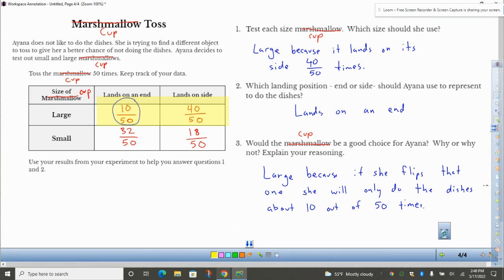All right. Well, if you want to do the experiment with marshmallows at home, go ahead. Feel free. But we're going to stick with the cups.